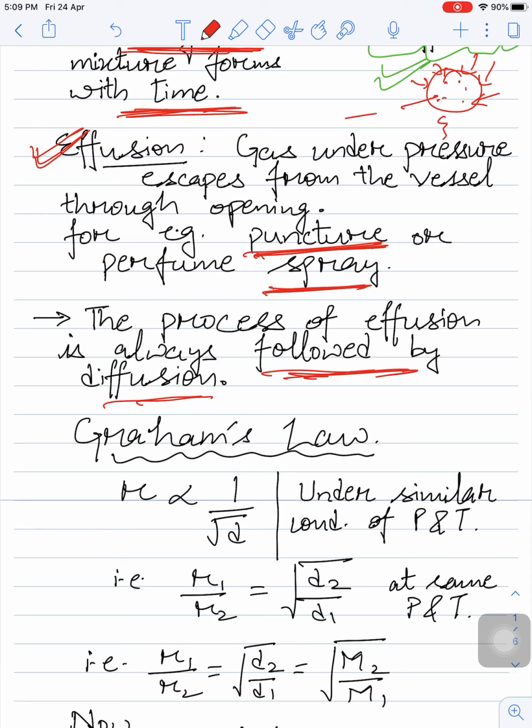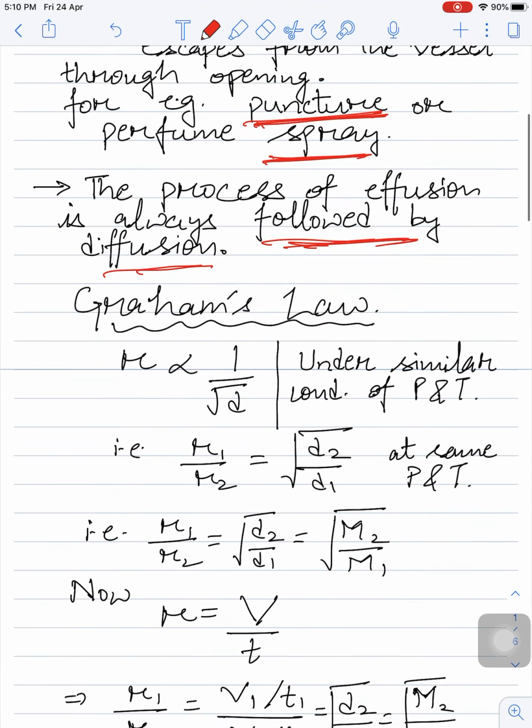The good smelling gas came out from the container, and what actually happened? Some amount of air also entered into that container. So obviously when the effusion happened, after that the diffusion will certainly happen. Okay, the vacuum is not created.